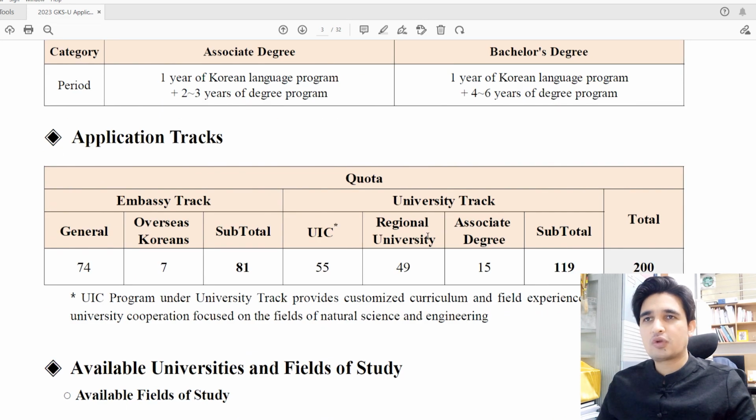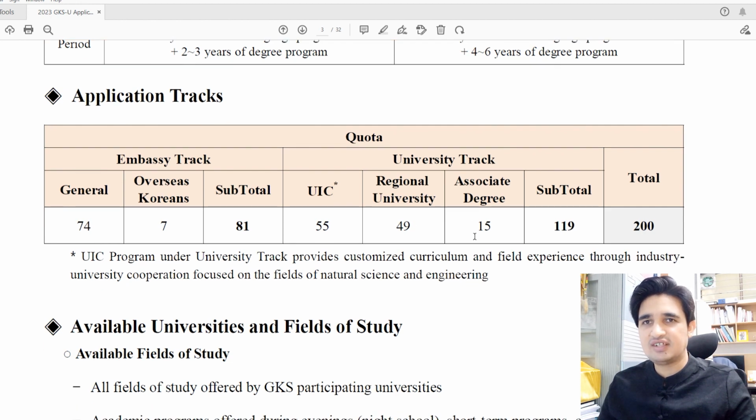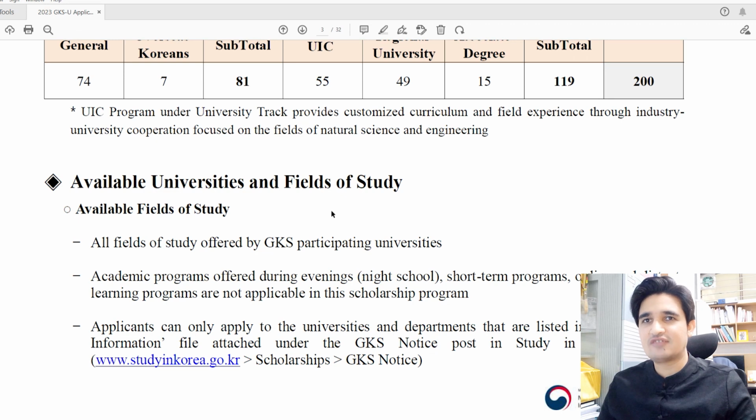Now we have to look at the application tracks and application quota. This time they merged the UIC scholarship with the undergraduate scholarship. So now in the embassy track we have a total of 81 seats, and in the university track there are three different kinds. The first one is UIC, which has 55 seats. Then regional universities have 49 seats, and associate degrees have 15 seats. Because of this UIC, the seat numbers reduced. So if you want to apply through the university track, you can also consider UIC, which is a very good option.